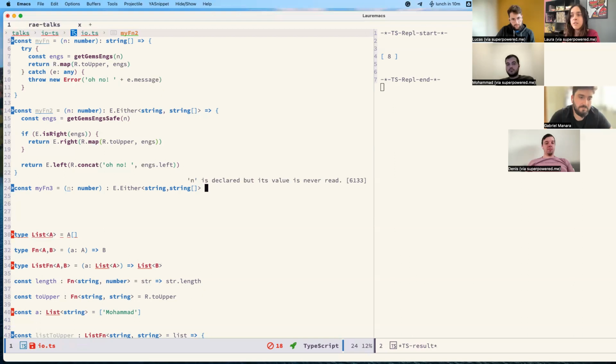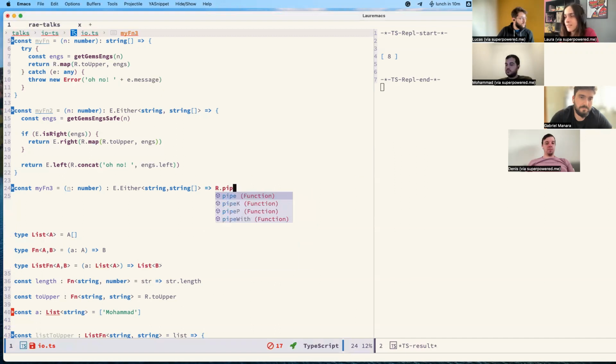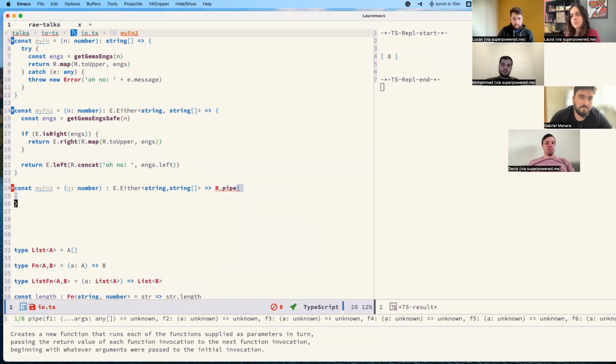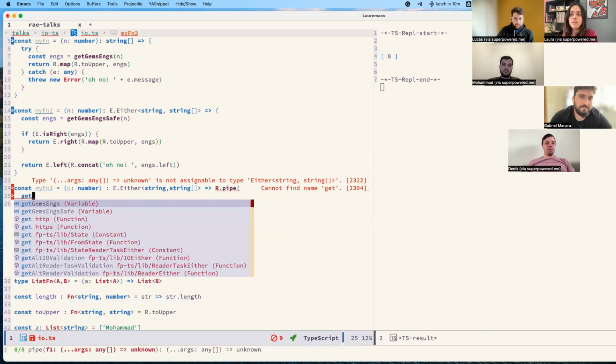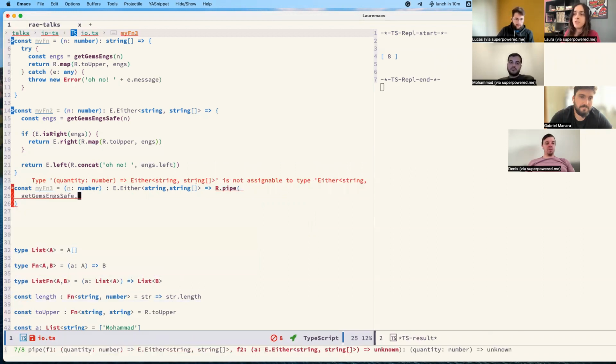So let's give an example here of how to do this in a cooler way. So let's use our pipe, and run this pipe. Let's first get our engineers.